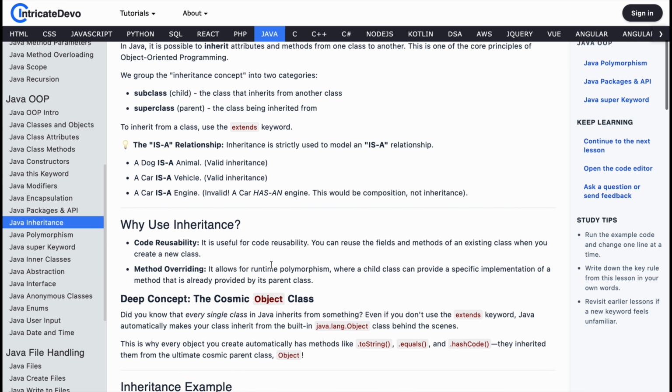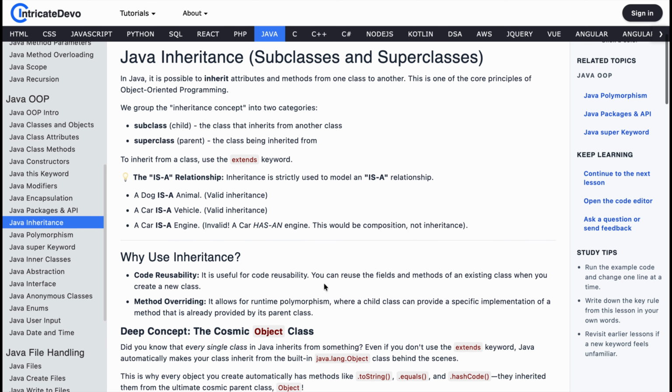Imagine writing the same method again and again in multiple classes. That would be a nightmare. Inheritance solves this beautifully. You write common functionality once in a parent class and every child class can reuse it. A child class can also customize parent methods. This is called method overriding. It allows Java to achieve something called runtime polymorphism. And yes, that sounds scary, but it's actually super cool. We will see that soon.